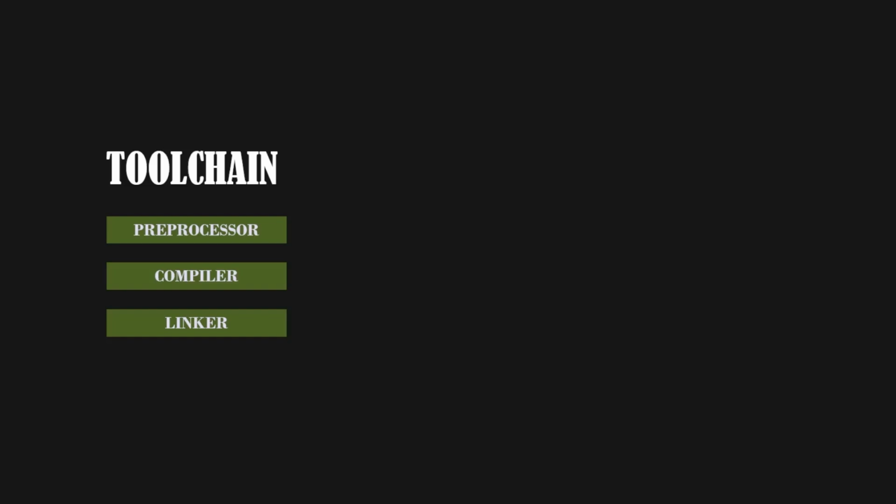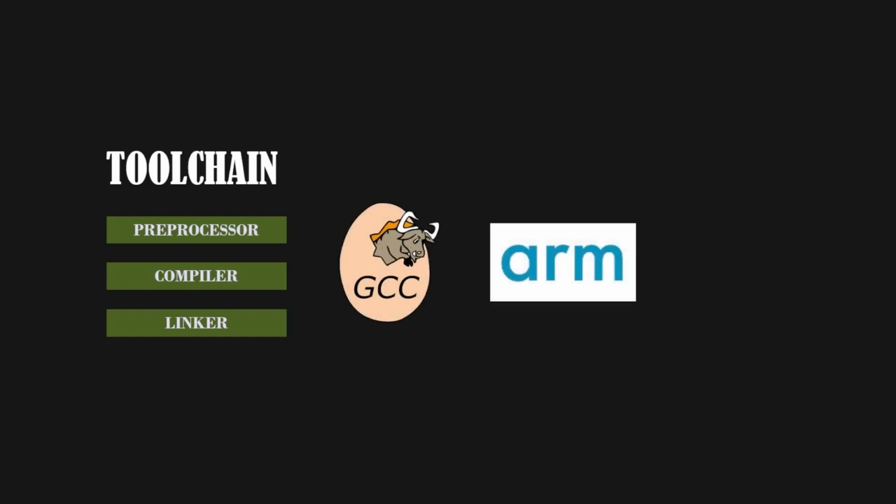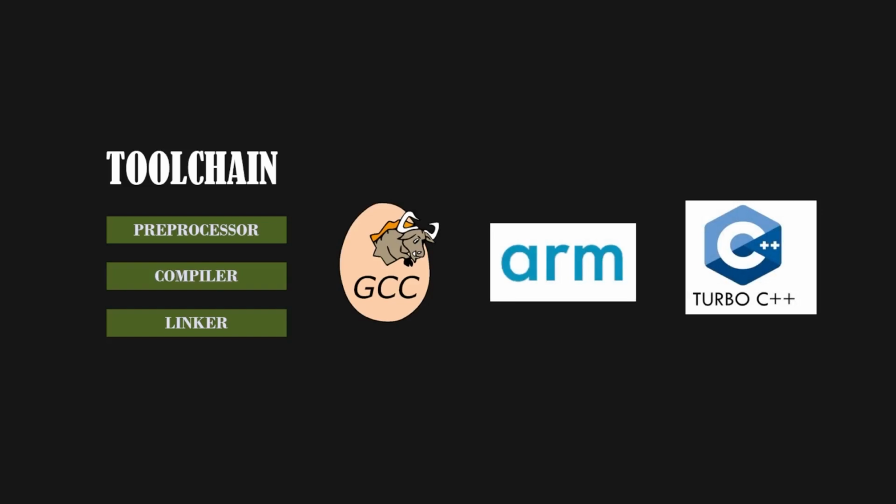There are several compilers available for C++ programming, such as the GNU C++ compiler, ARM compiler, and Turbo C++ compiler, among others. To write our C++ code, we can use any text editor like Notepad, Notepad++, or Sublime Text. We save our file with a .cpp extension, indicating it's a C++ source file. We then pass this file to our toolchain using a command, and the toolchain handles the rest, producing our final output. Now that you understand toolchains, let's move on to IDEs.